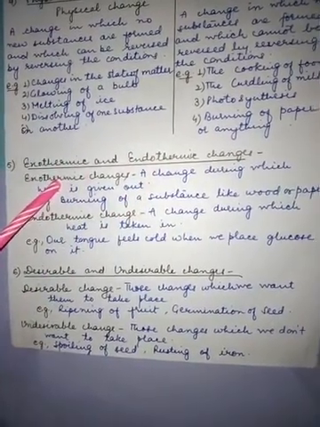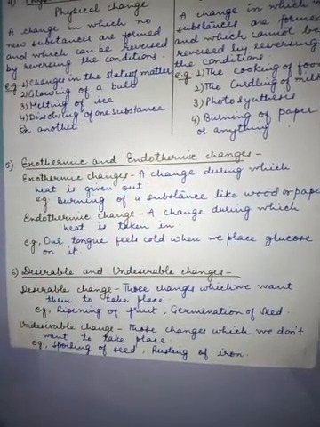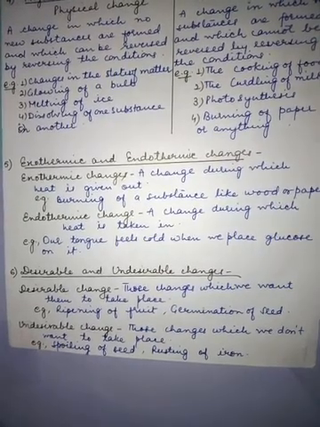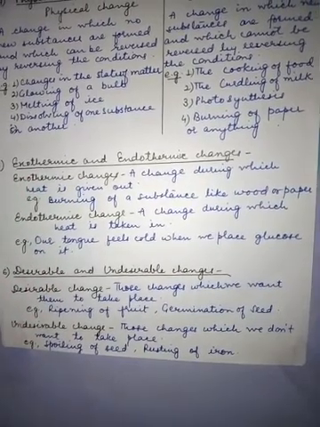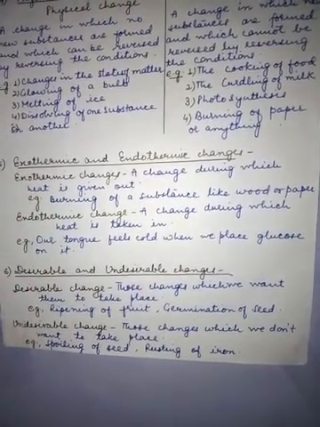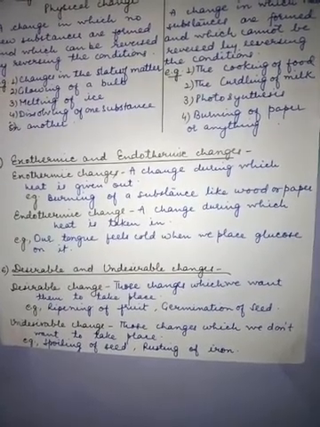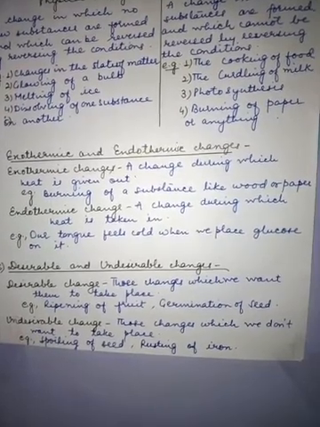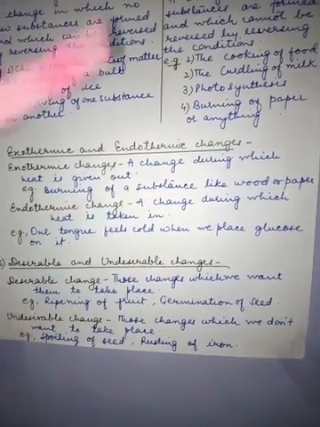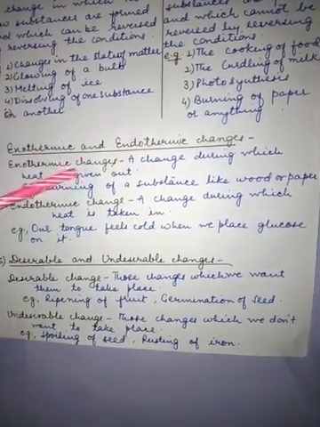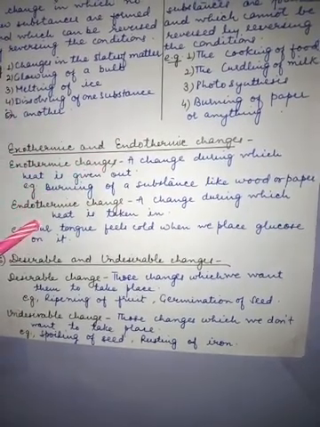Now some changes are exothermic and endothermic. Exothermic means a change during which heat is given out. If there is a change and heat is evolving out, then we can say it is exothermic. Suppose you are burning something. When a substance burns, it gives you light and heat both. If wood is burning, it gives you light as well as heat. That heat is coming out. So what kind of change is it? Exothermic change.